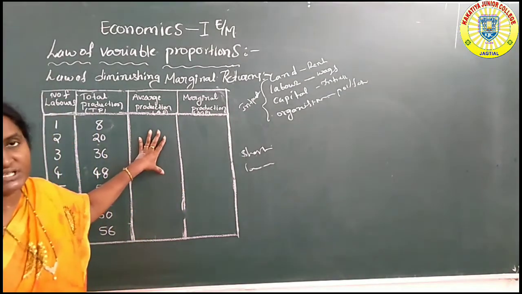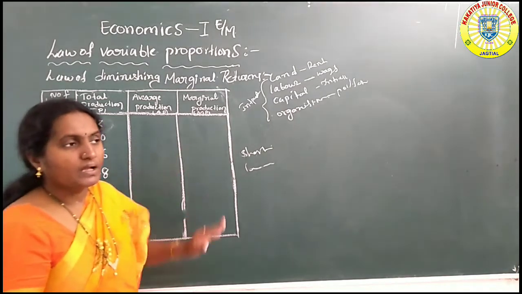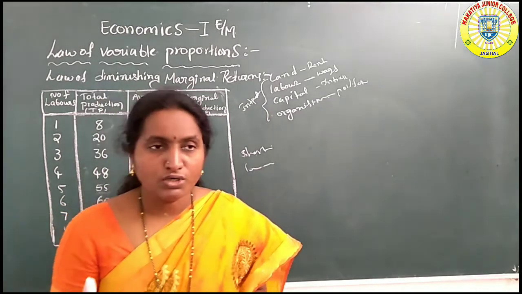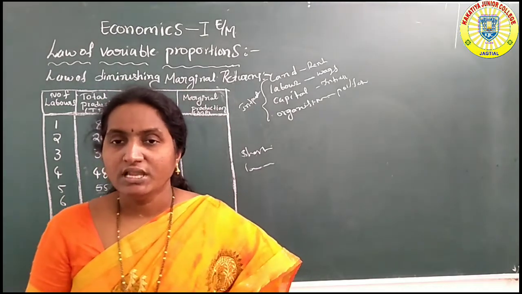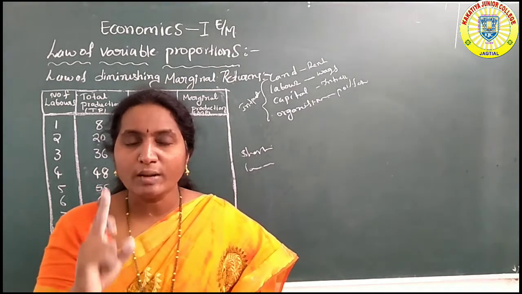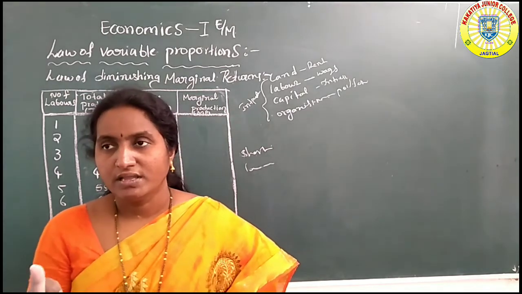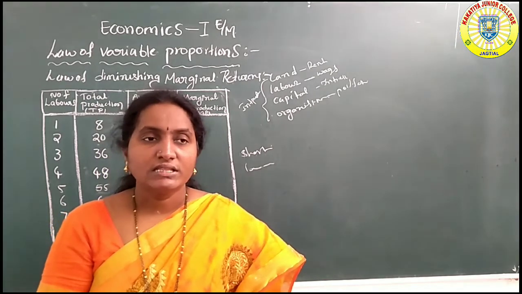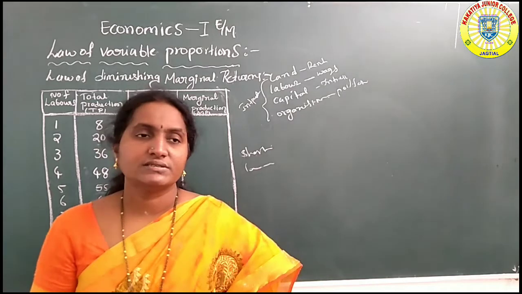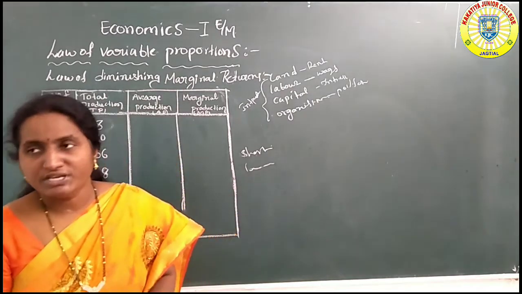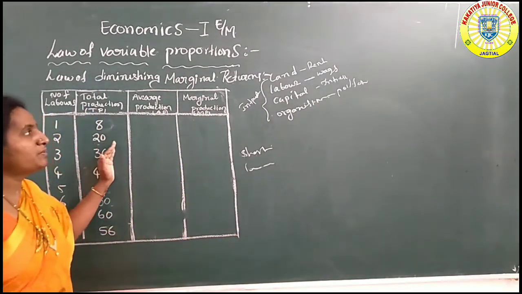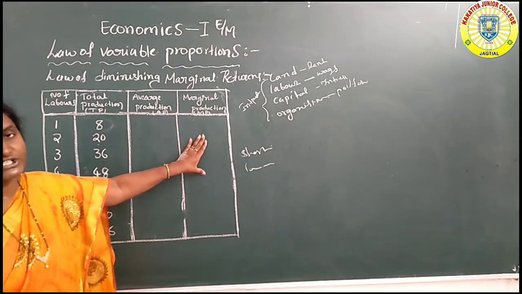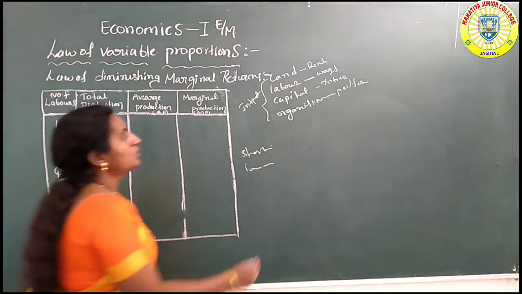The main theme of this law is that in short period production activity, if the organizer wants to change production, the possibility is to change only one productive factor like labor. If we continuously increase homogeneous labor, the total returns diminish. So first we discuss what are total production, average production and marginal production. Here, total production.